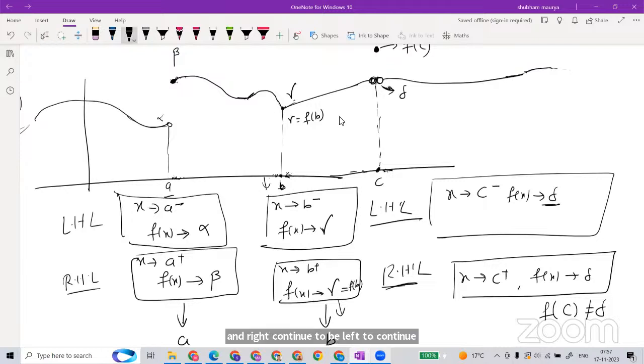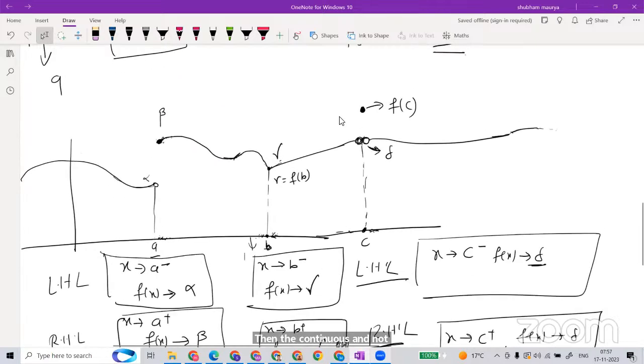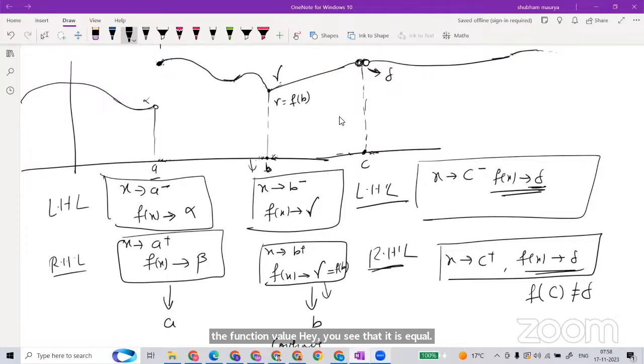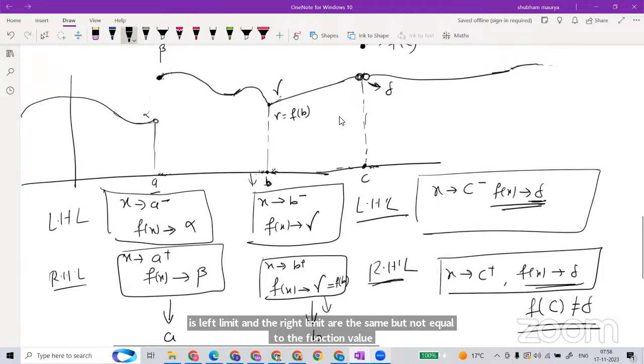If the left hand limit and the right hand limit are equal, then continuous. But not only equal, it should also be equal to the function value. Here the left limit and right limit are the same, but not equal to the function value.